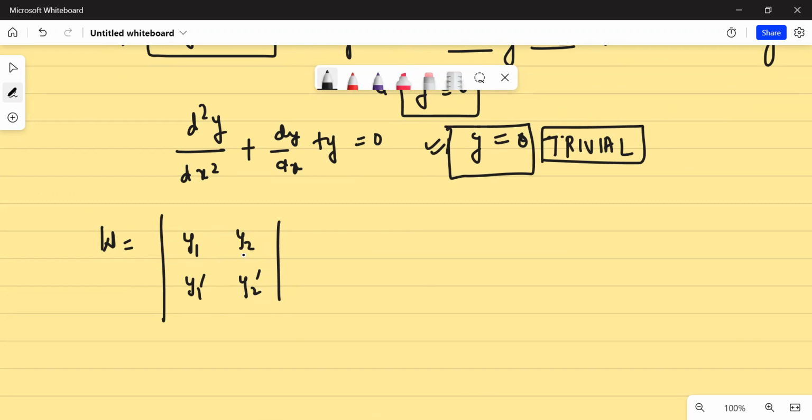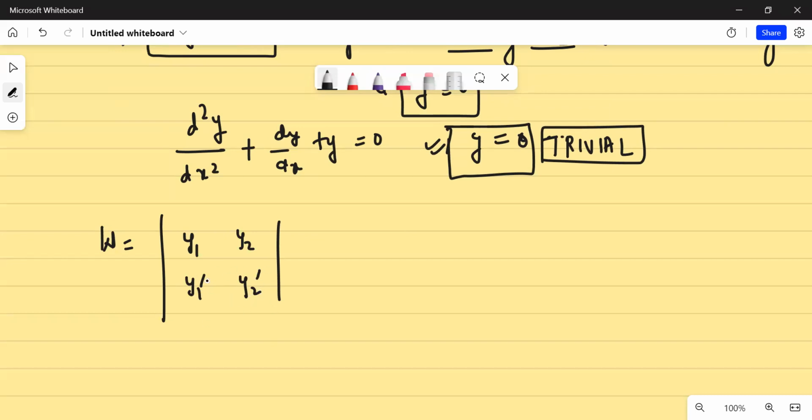If my upper row is 0, it implies there would be some point x0 where I have common zeros to the solutions y1 and y2. Then y1 and y2 cannot be linearly independent. They have to be linearly dependent, because at some point I know that my Wronskian is 0, which implies my Wronskian is 0 for the entire interval of existence. The similar thing I can say for the lower row as well. If at some point my lower row is 0, it implies that at some point y1 dash is 0 and y2 dash is 0.